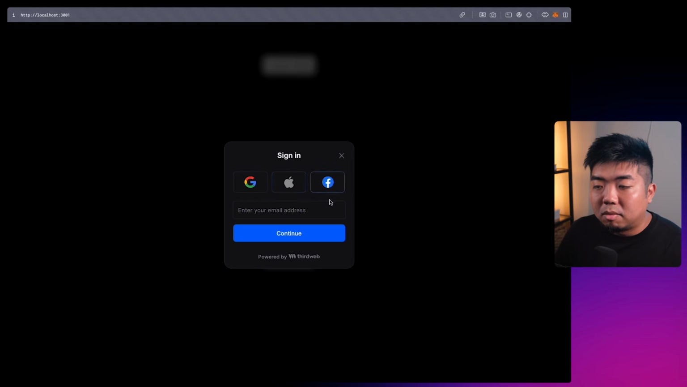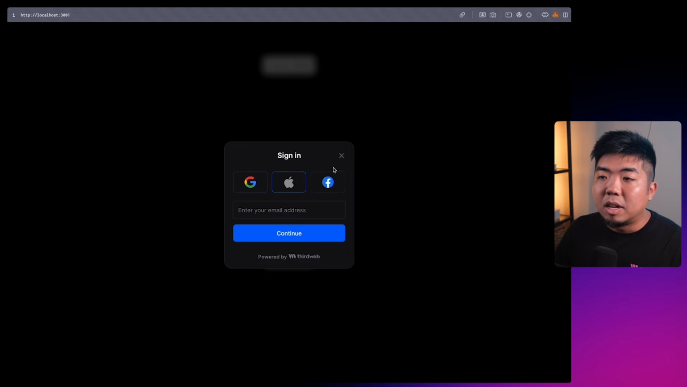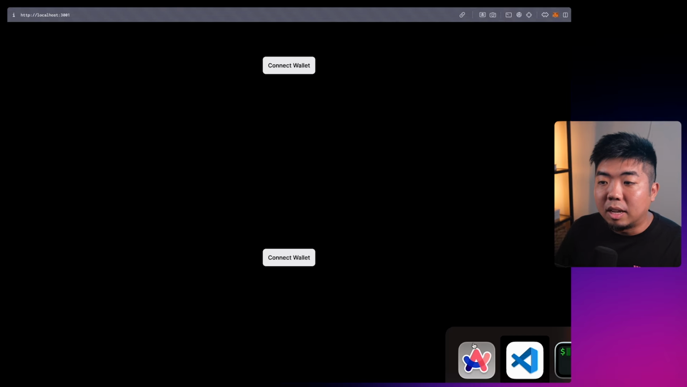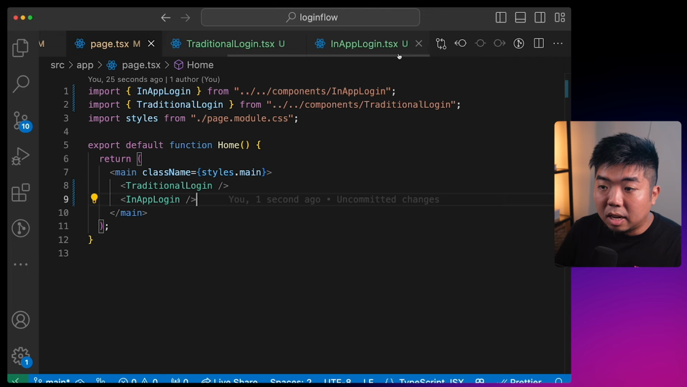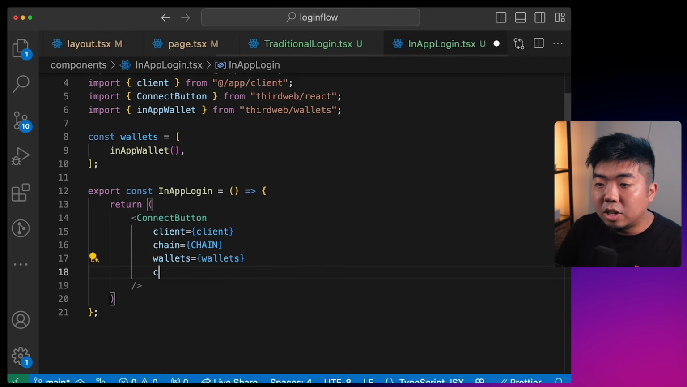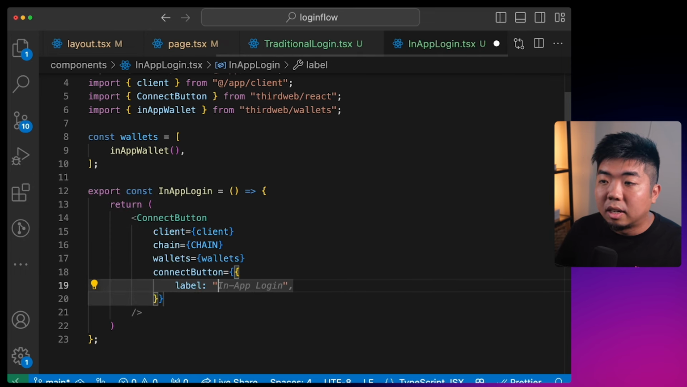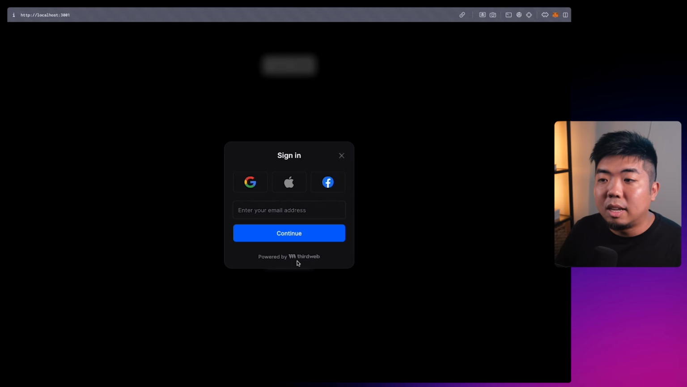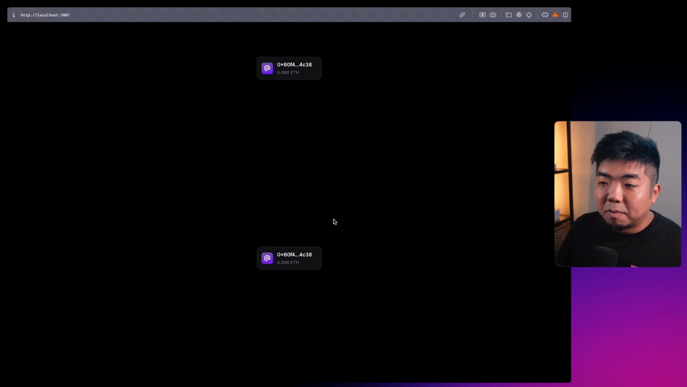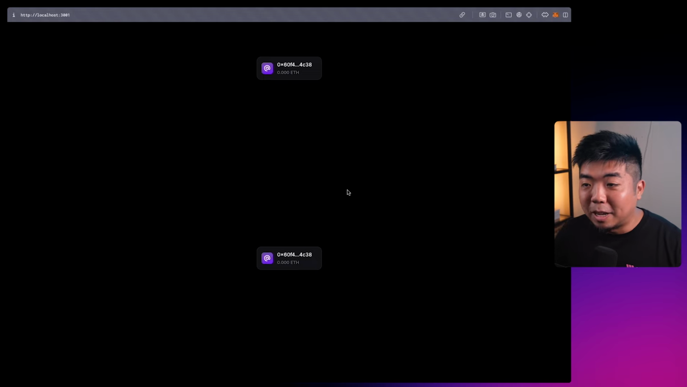Now maybe we don't want this button to say connect wallet, showing a wallet to connect. This is more of a login flow for a user. So if we come back here into our in-app login, we can change the connect button. We can change the label of it here, and we can provide it anything we want to say. So maybe we want it to just say login. There you go. It changes the text to login. So now when a user hits login, with the social logins or email, I can hit the Google here for me.